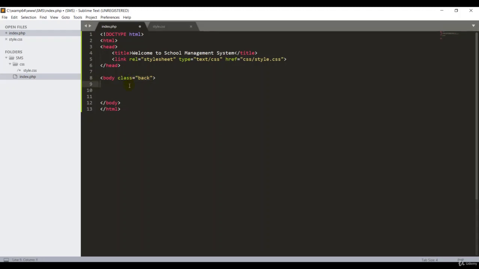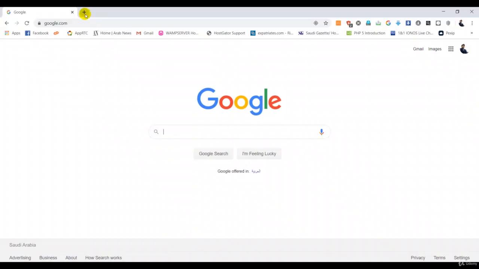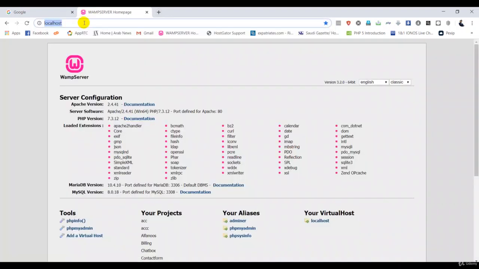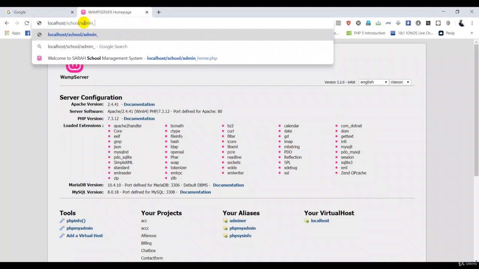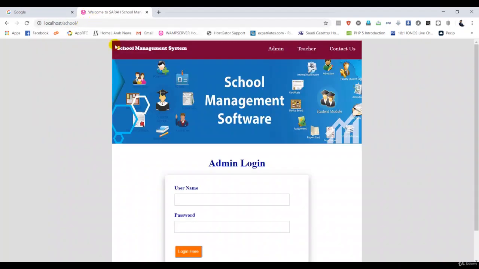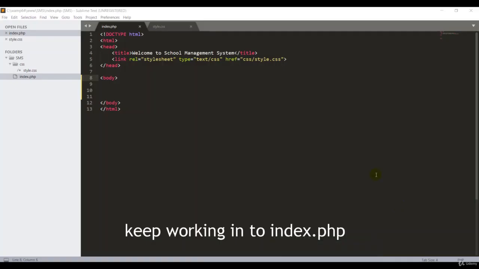Now we have to add an image for the background. We have to put the banner over here, and we have to put the navigation bar here, guys. So we have to work on all that. Now we have to keep working on the index.php, guys, very important.